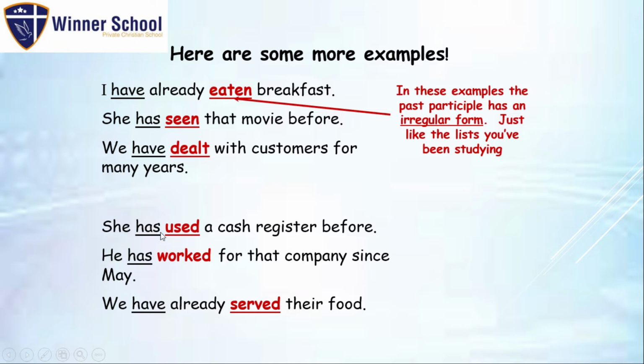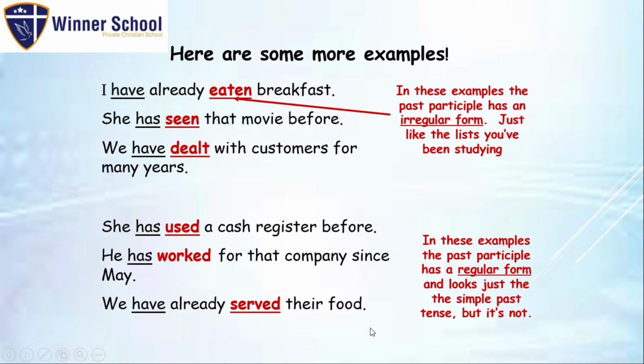She has used a cash register before. He has worked for that company since May. We have already served the food. In these examples, the past participle has a regular form and looks like the simple past tense, but it is not. Yes, we have to be careful here.